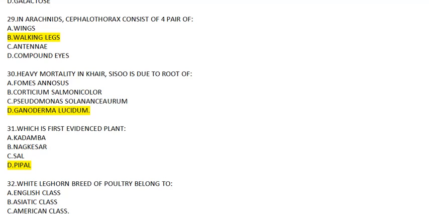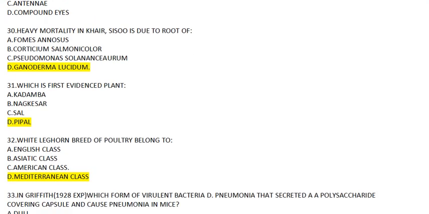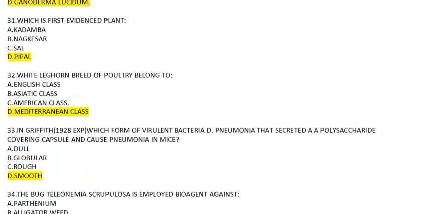29th. In Arachnida, the cephalothorax consists of 4 pair of walking legs. Okay. Now, question number 30. Heavy mortality in care, sisu, is due to the root rot of, answer will be 4th, Ganoderma lucidum. Now, question number 31. Which is a first evidenced plant? Options are given: Kadamba, Narcissus, Sal, and People. Answer will be Ficus religiosa, People, which is the oldest plant.